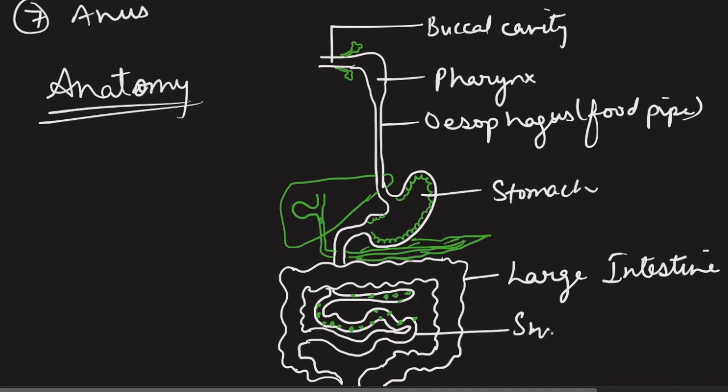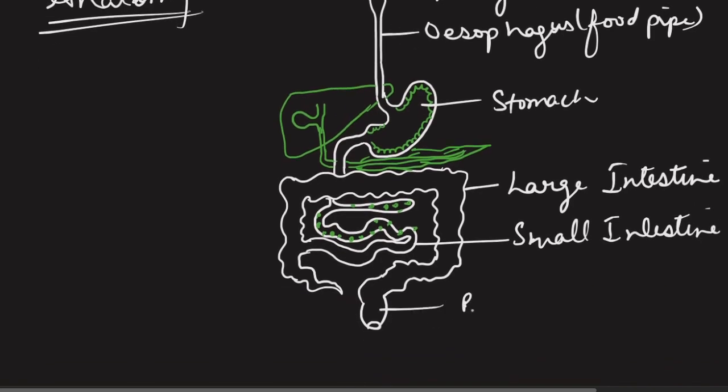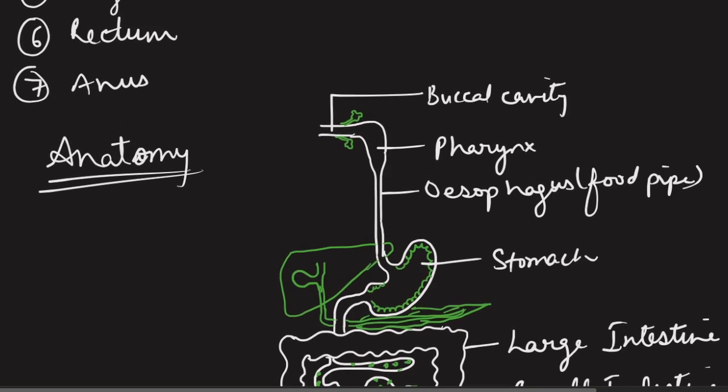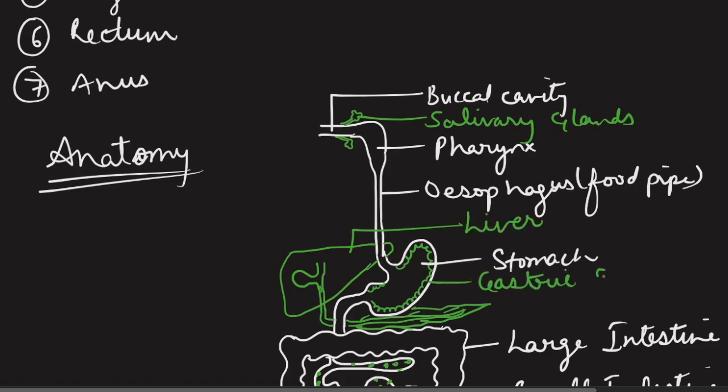Then small intestine. And at last rectum and anus. Now let's mark the accessory glands. Salivary gland present in buccal cavity. Then liver. Then gastric glands here. Pancreas.